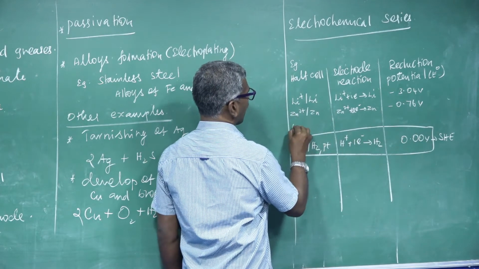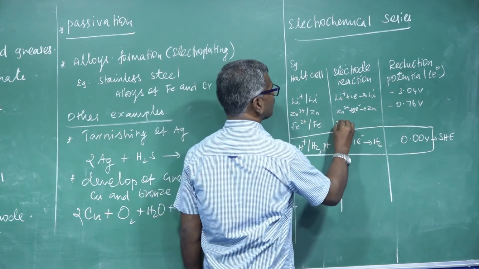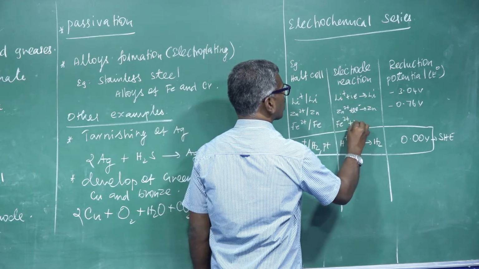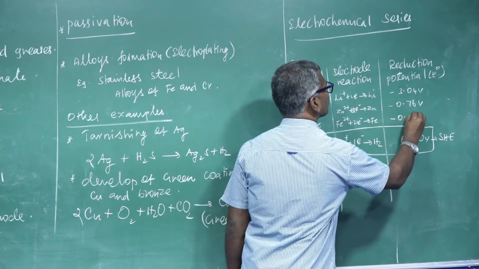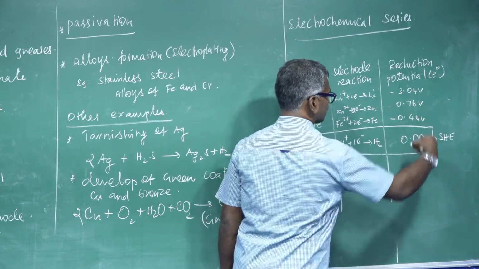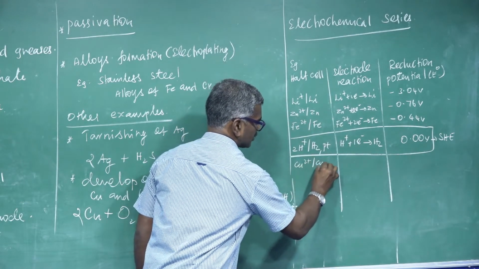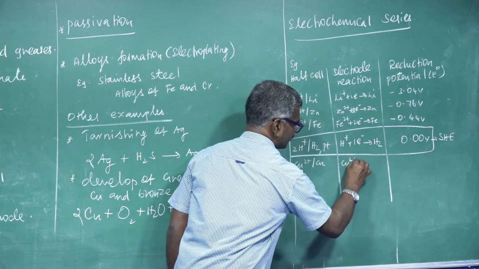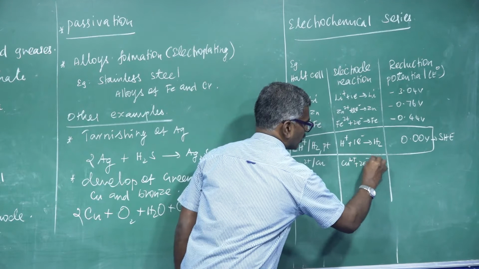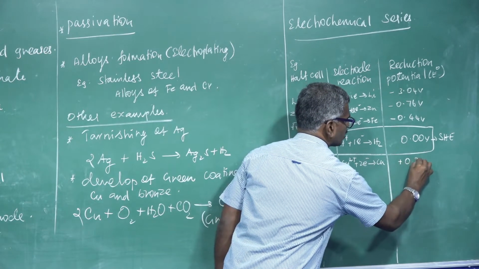Another one, Fe2+ converted into Fe, gaining electrons to form Fe, its value is minus 0.44 volt. Here copper 2+ converted into copper, gaining 2 electrons to form copper, its value is plus 0.34 volt.